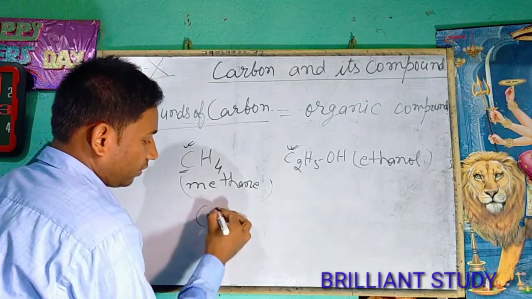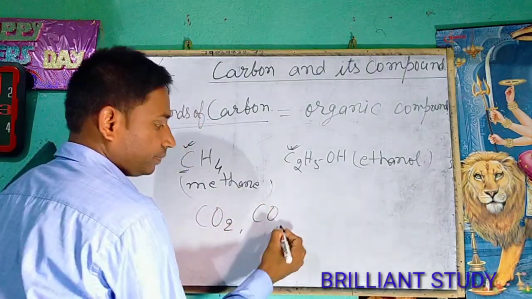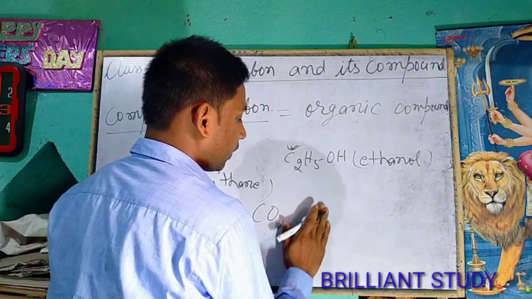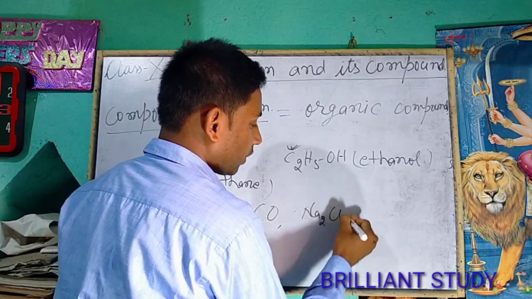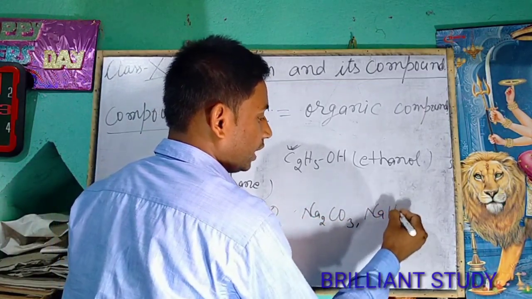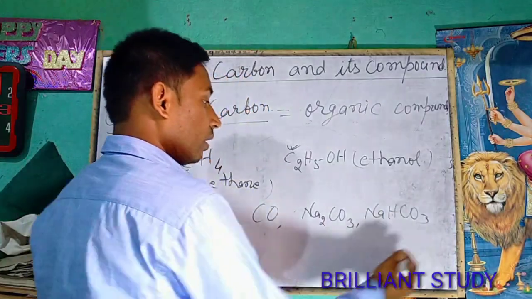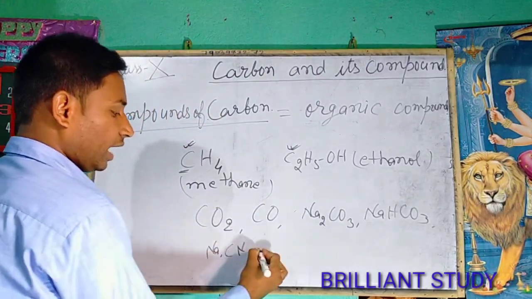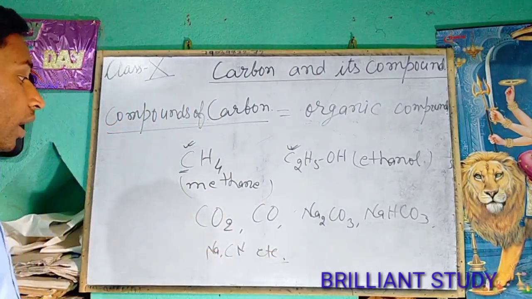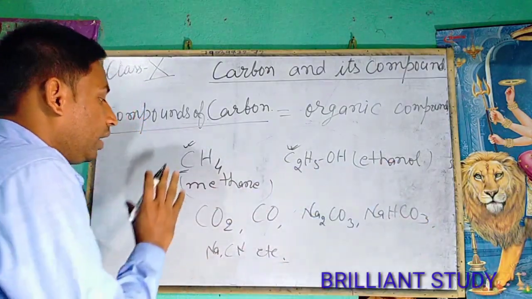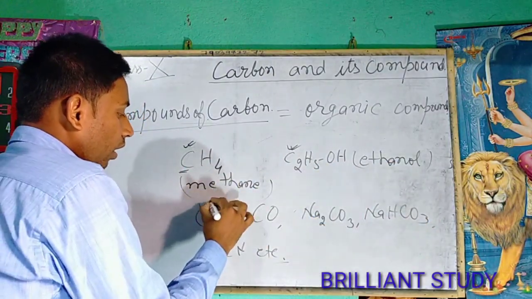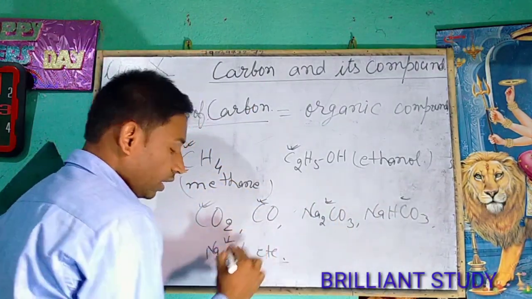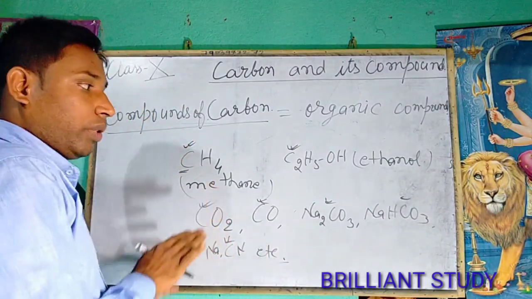If we talk about carbon dioxide, carbon monoxide, metal carbonates, metal hydrogen carbonates, cyanides, etc., in these compounds there are carbons, but these are not organic compounds.